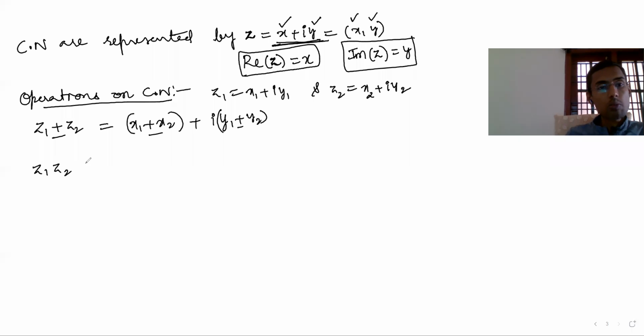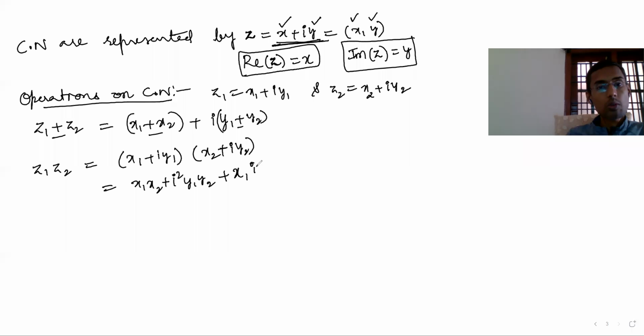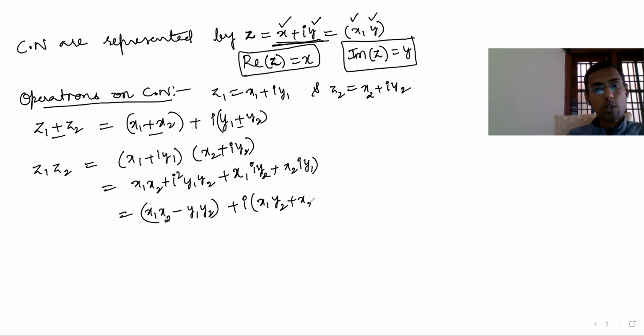Z1 into z2 is what? Simply multiplication only. X1 plus iy1 into x2 plus iy2. What is this? X1 x2, plus i square into y1 y2, plus x1 into iy2, plus x2 into iy1. So here x1 x2 minus y1 y2, next plus i, if you take common, x1 y2 plus x2 y1.